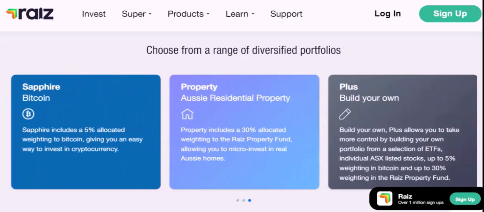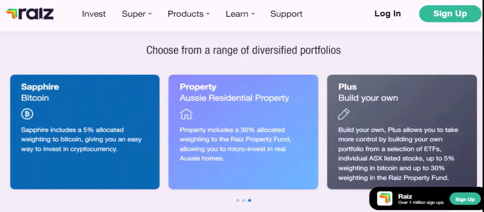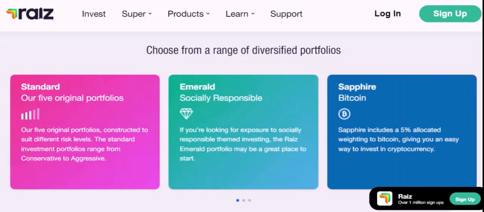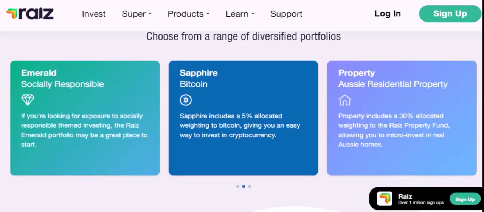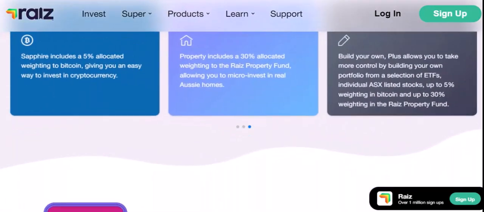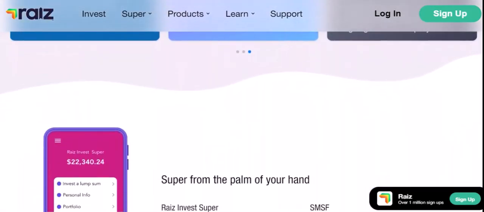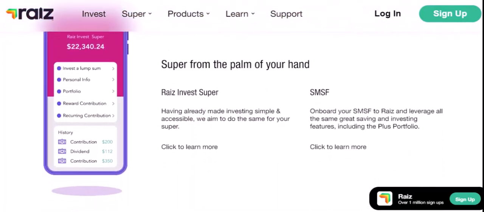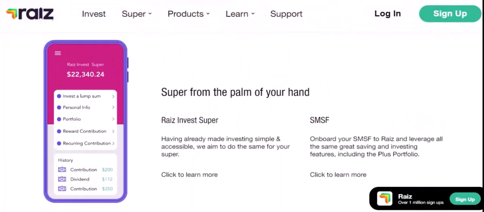The decline in Raiz share price is likely a combination of factors, including market volatility, economic conditions, and investor sentiment. While it's natural to be concerned about your investments, it's important to maintain a long-term perspective. If you're confident in Raiz's future, consider holding onto your shares and weathering the storm.